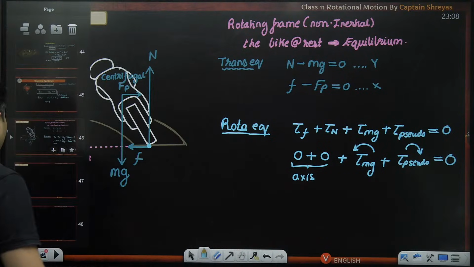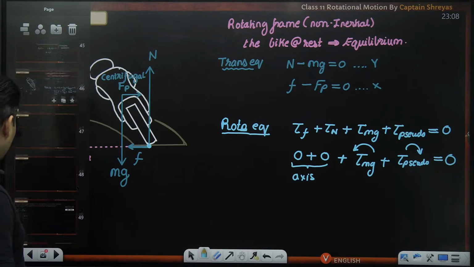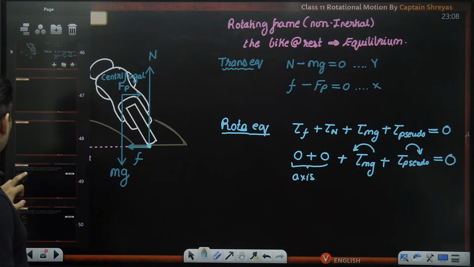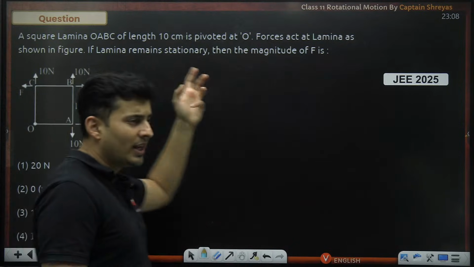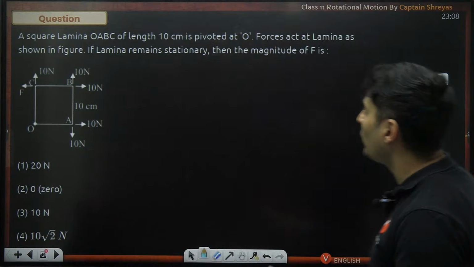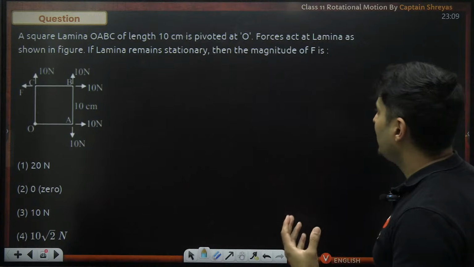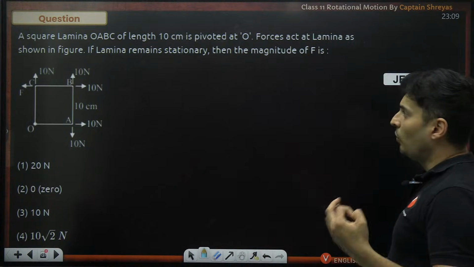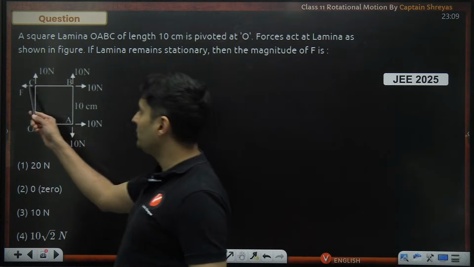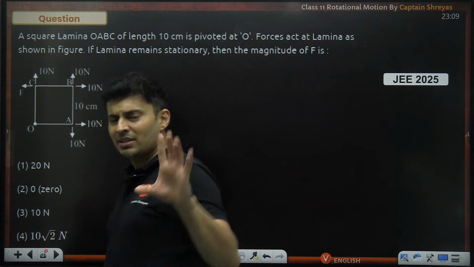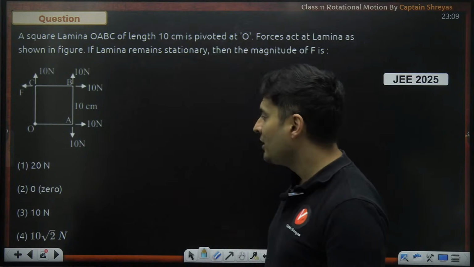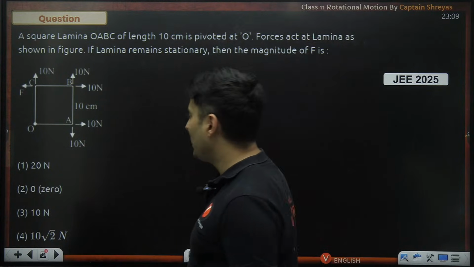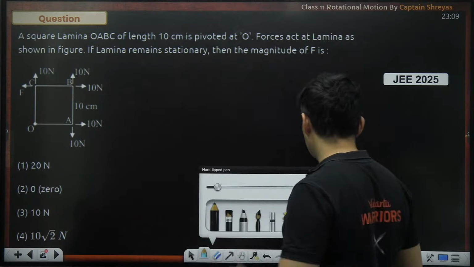Okay, very nice. Awesome. So let's do one more question coming up on your screen, and here it is. There is a square sheet. There are multiple forces. Find if it remains at rest, what is that unknown force which I am showing over here? Something similar to our previous question where there is a rectangle and multiple forces, but this time, all the forces are balanced and you just need to figure out one force.